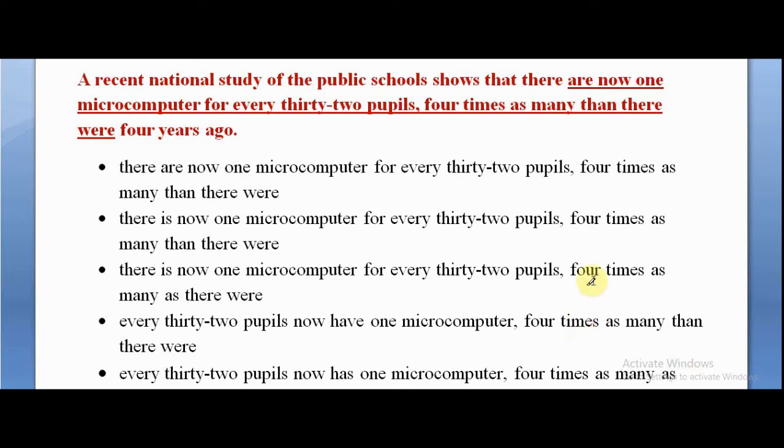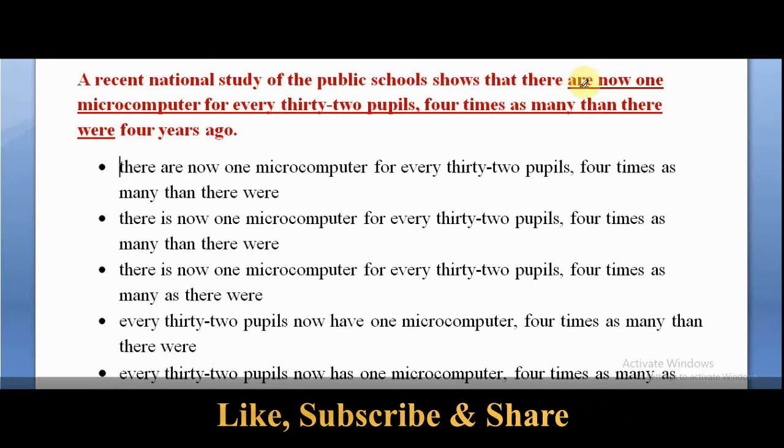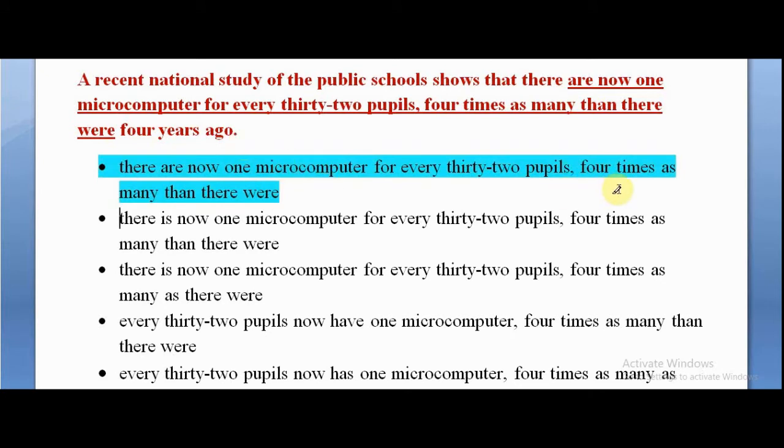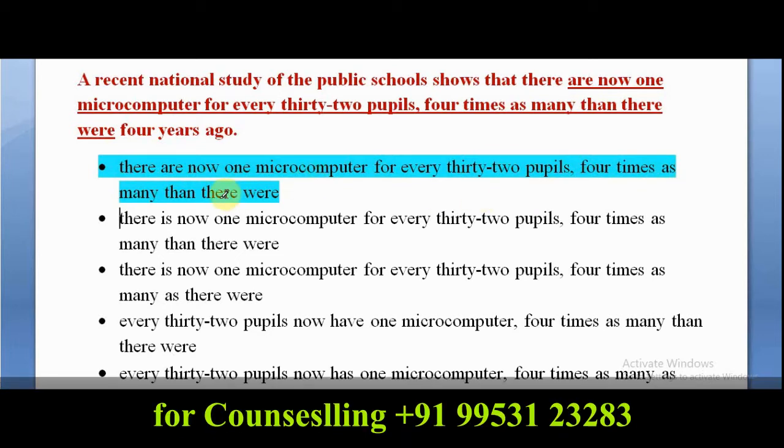let us understand one by one. It says there are now one microcomputer for every 32 pupils. Whenever any clause starts with there, the subject is always after the verb. What is the verb? Are, right? Then the subject will be one computer, and that is why it is incorrect. So option A has a subject verb agreement error along with an idiom error, as many as there were. Now, instead of there were, it should be as many as it was, which will be the better one, because after there were we do not know the nouns, and that is why it is incomplete.